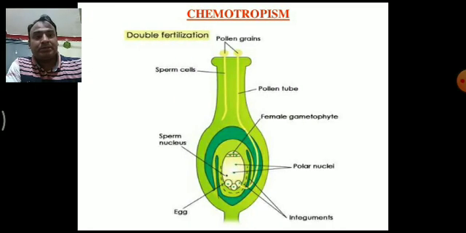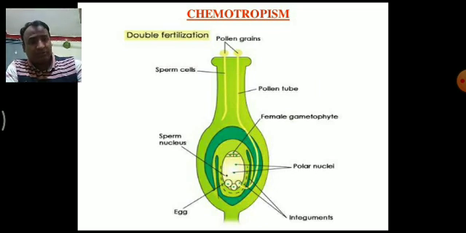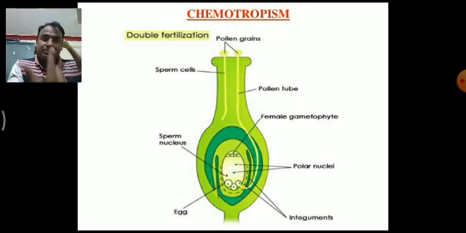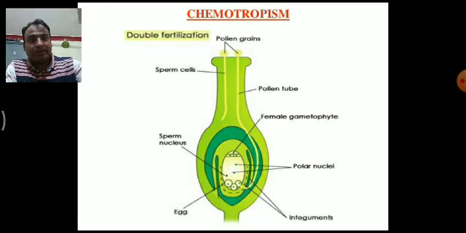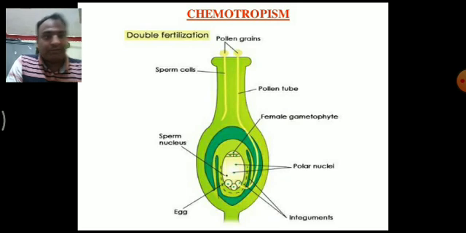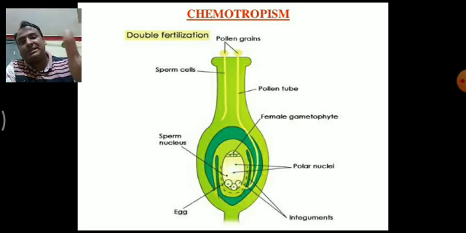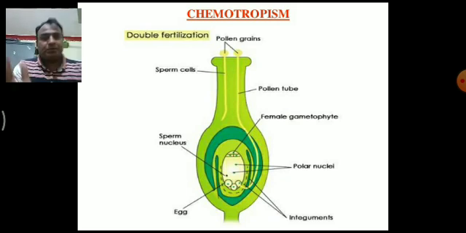Now this is an example of chemotropism. Here is a diagram of chemotropism. We can see the movement of the pollen tube toward the ovule. It is chemotropism, because there is a chemical present at the base of the stigma, this part is called the stigma. Due to this movement, the pollen grain finally reaches the ovule and fuses with it, resulting in the production of a zygote.